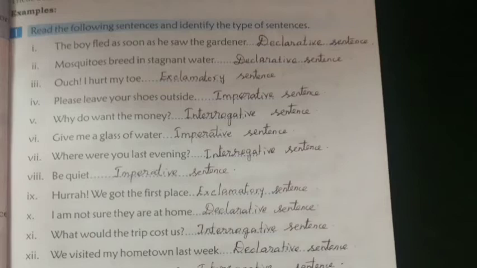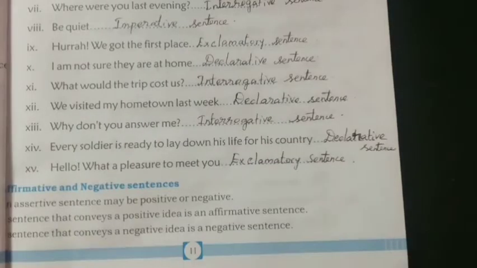Fifth one, why do you want the money? This sentence starts with a question word and ends with a question mark. So this is an interrogative sentence. Then sixth one, give me a glass of water. Here, give is a verb. And this is called imperative sentence. And seventh one, where were you last evening? This sentence starts with a question word where and ends with question mark. So this is an interrogative sentence. And eighth one, be quiet. This is an ordering sentence. So it is called imperative sentence.